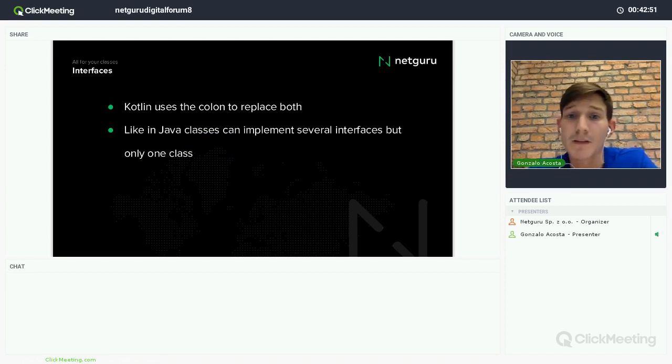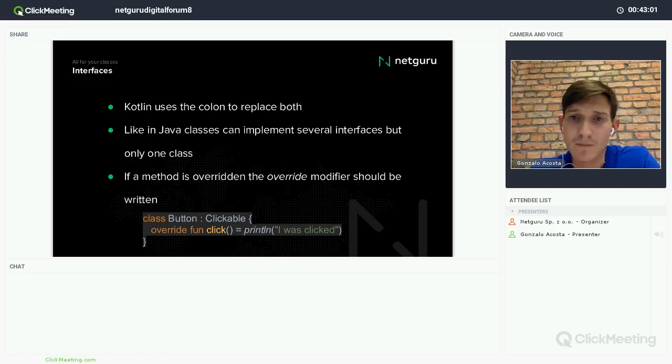And like in Java, a class can implement as many interfaces as you want, but only one class, because it's still Java, right? Then if a method is overridden, you have to use the override keyword before the method. For example, if I want to implement the clickable interface in my class Button, I have to write override before the function that I want to override. It's always mandatory.